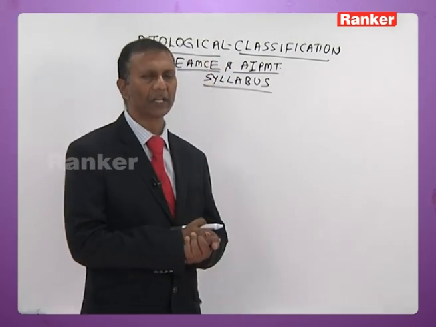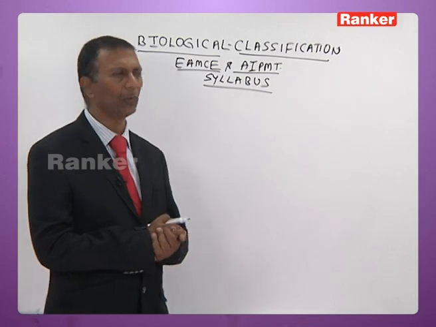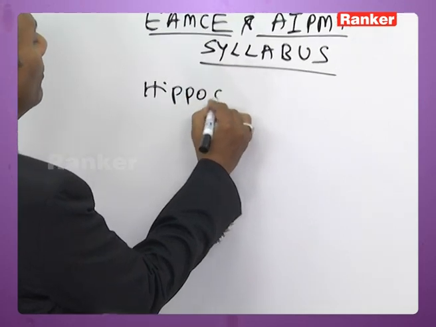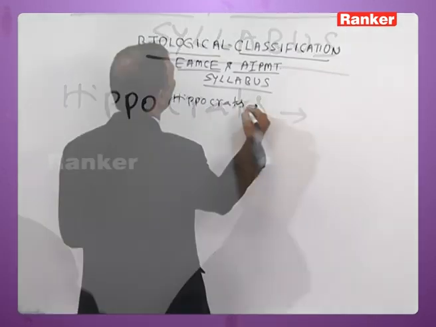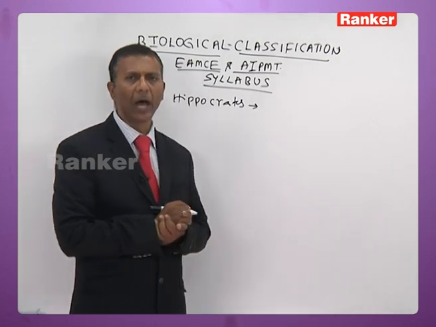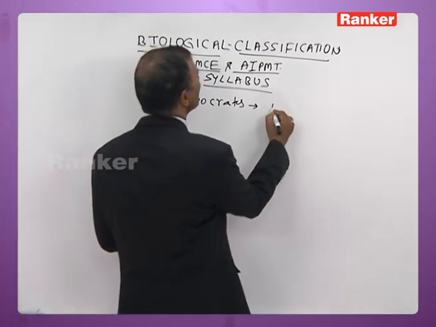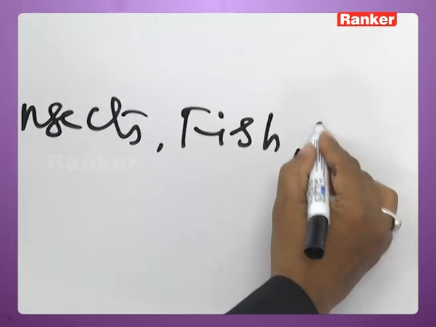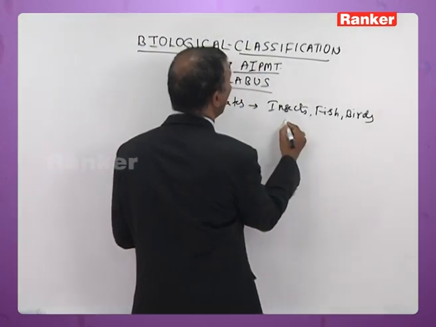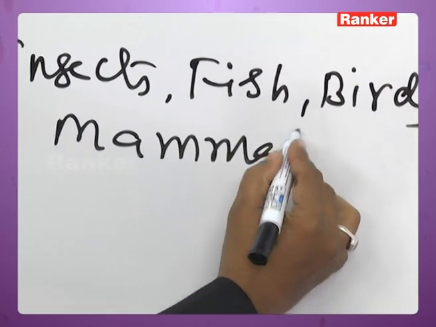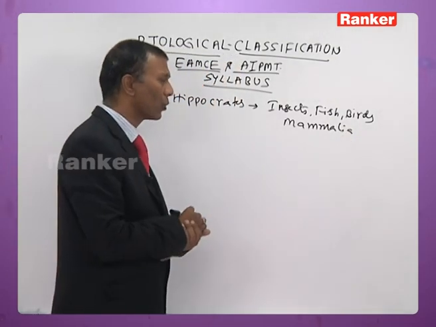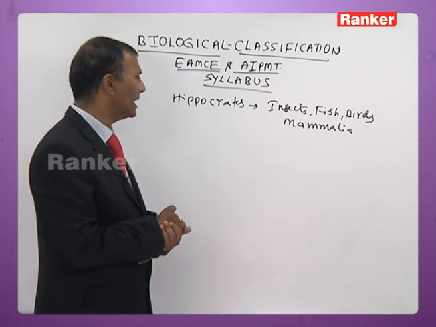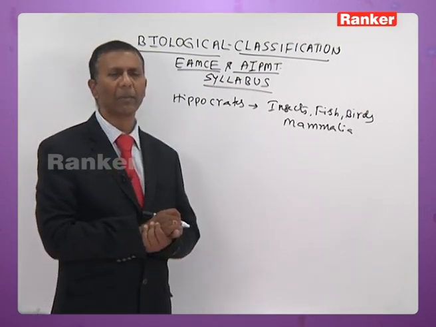Now the history of biological classification, if you look into Hippocrates. Hippocrates is a scientist. Hippocrates divided all organisms into insects, fish, birds and mammalia. So he divided all the organisms that belong to the animal kingdom into 4 groups: insects, fish, birds and mammalia.